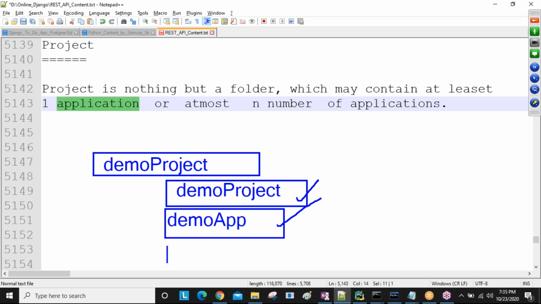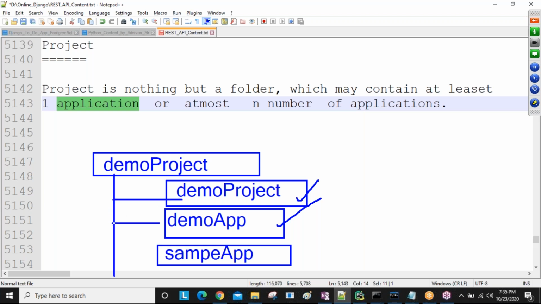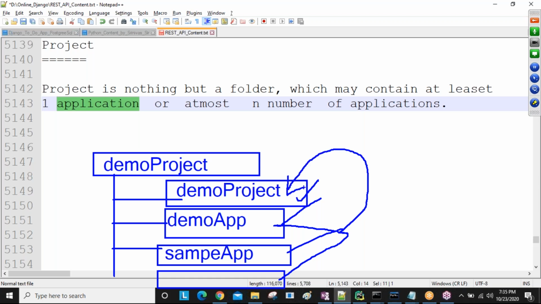I can take another application, sample app. Now this root folder contains the project, and the project contains application 1, application 2. Like this, when developing real-time projects, we can write n number of applications: application 1, application 2, application 3. All these applications belong to only one project. One project can contain n number of applications or at least one application. So this is the definition, guys. Clear?